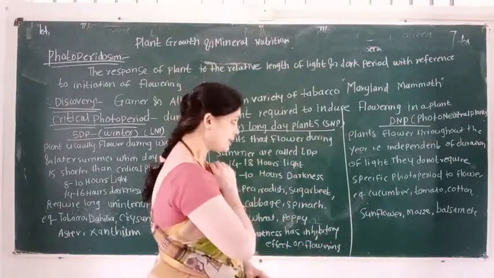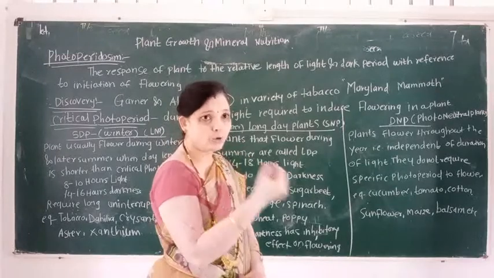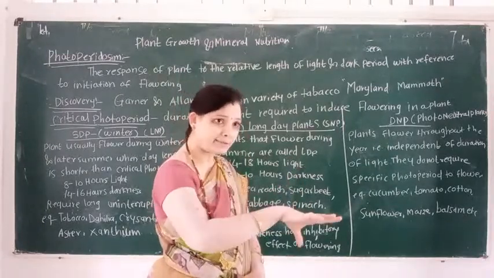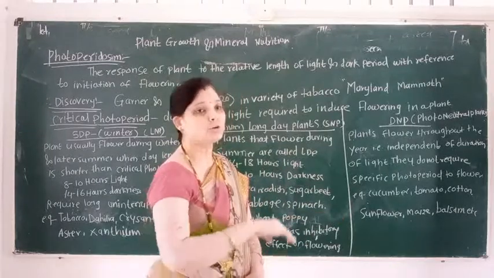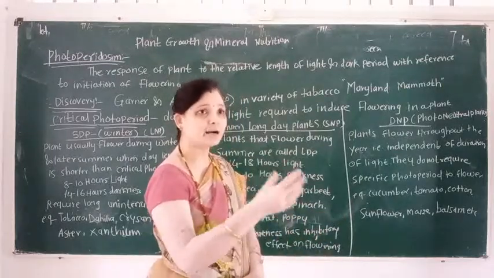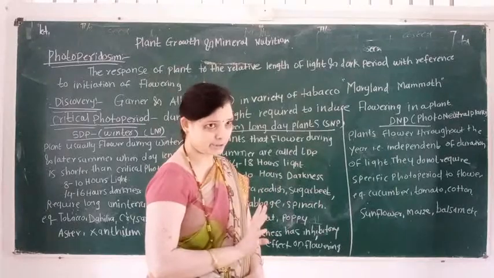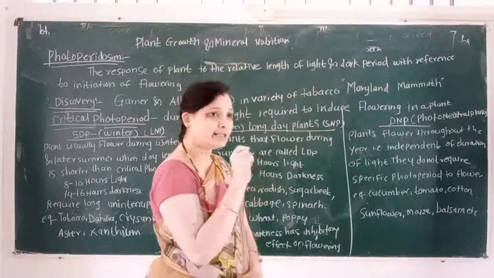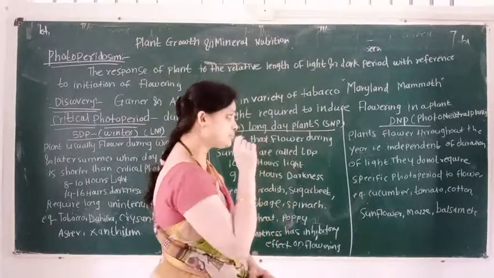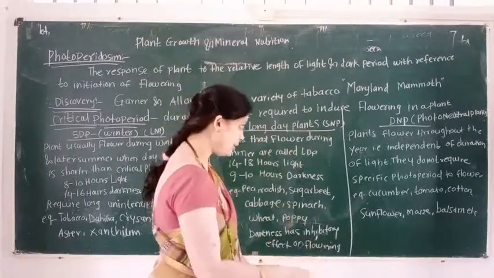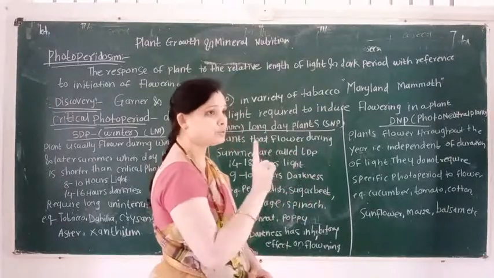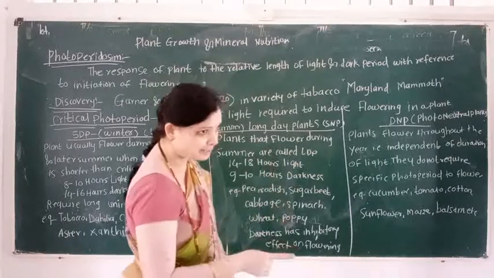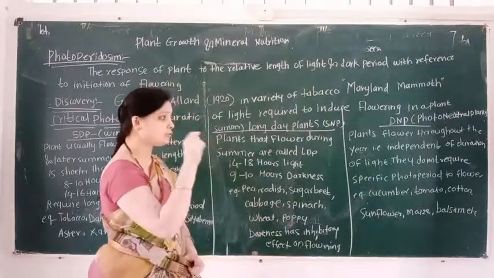That is, they do not inhibit flowering when more light is available in nature, or when more darkness is available in nature. So DNP, that is day neutral plant, that is photoneutral plant, flowers throughout the year, and they are independent of the duration of light.